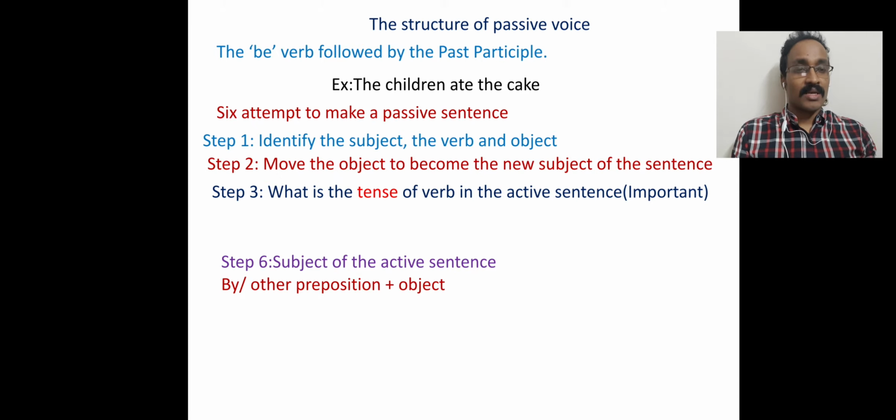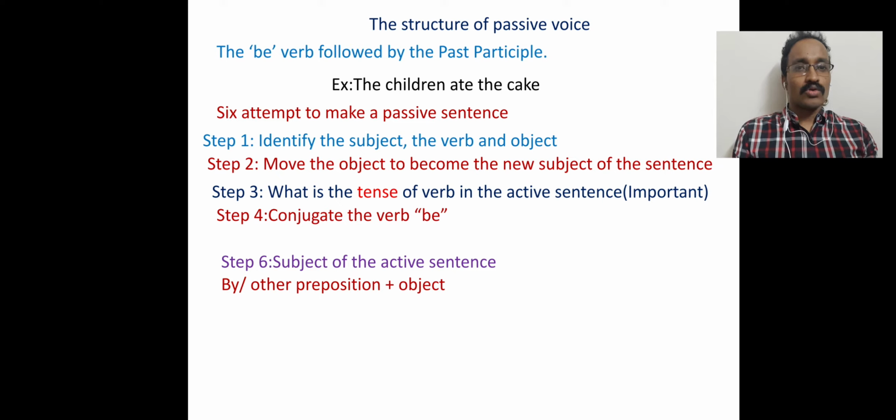What is the tense? In the example, the verb is in the past form. That means it is past indefinite tense. So the children ate the cake is past indefinite tense. So this is step 3. We have to recognize the tense.